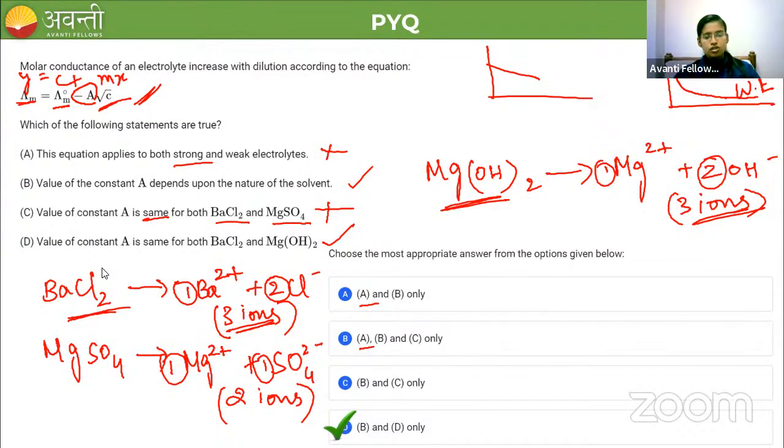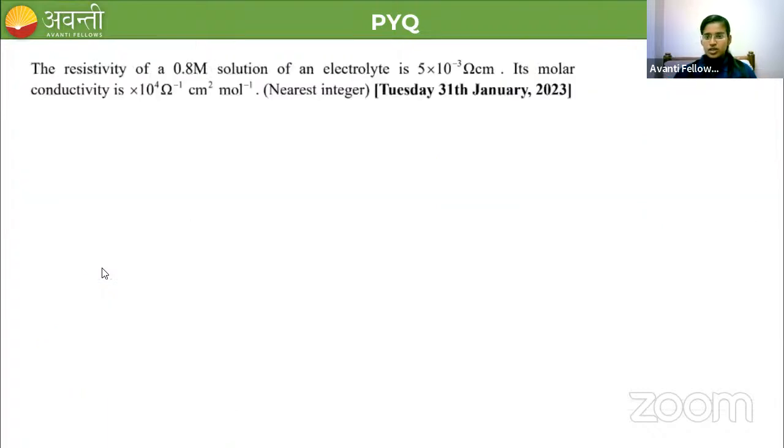Is it clear for all of you? Do any of you have any doubt from this? Shall I go for the next question? Let us do one question from JEE and then we'll wind up the class. Okay. So I'll take this question as the last question for today's session.